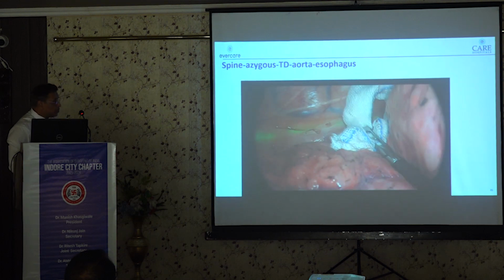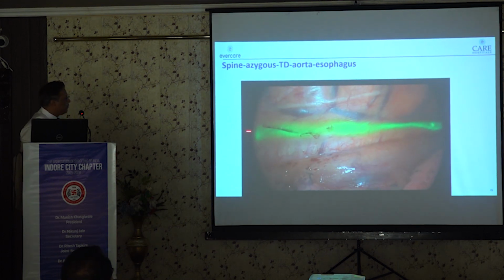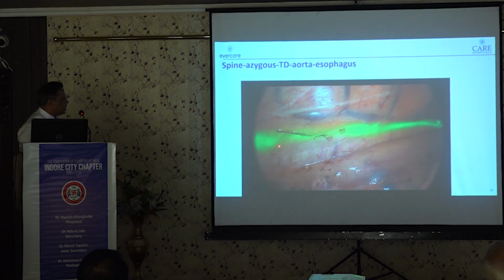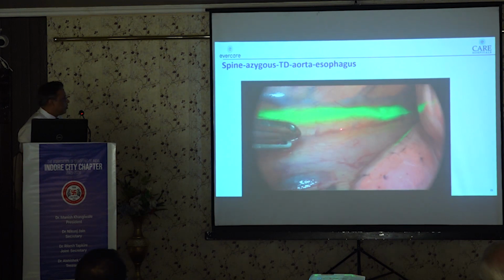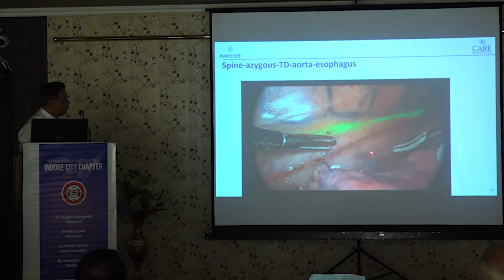Now once we start the procedure, under the ICG immunofluorescence, we can identify the thoracic duct which is going adjacent to the aorta. This is the esophagus. So this anatomy is very important: esophagus, aorta and thoracic duct.